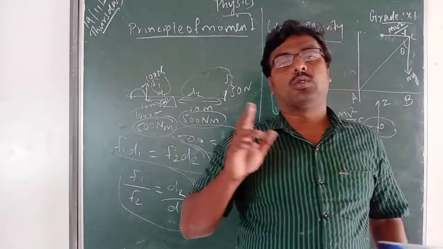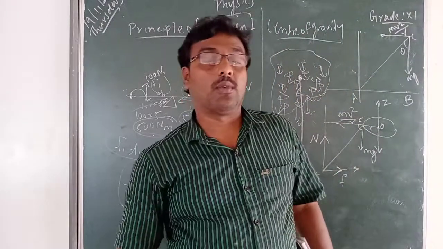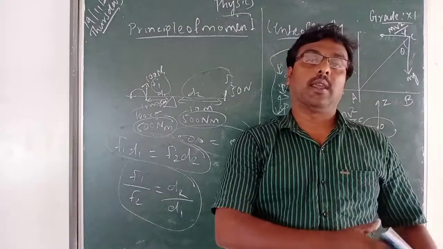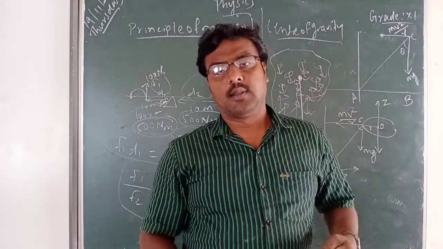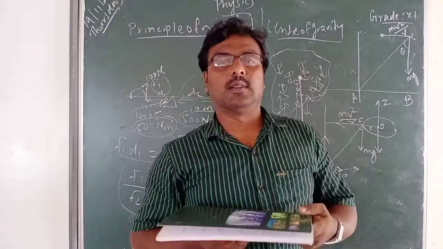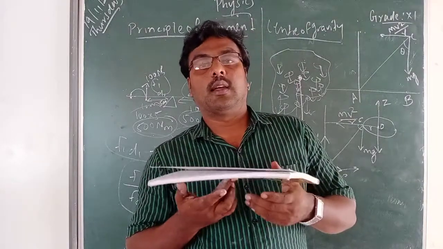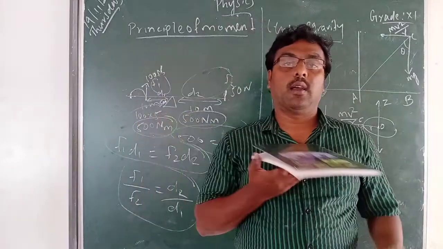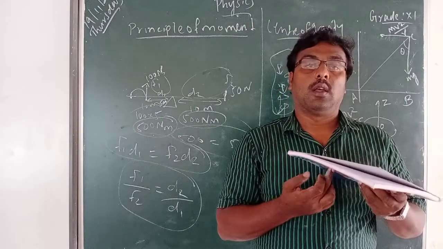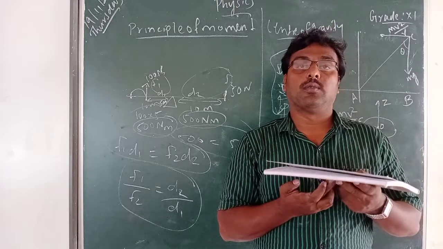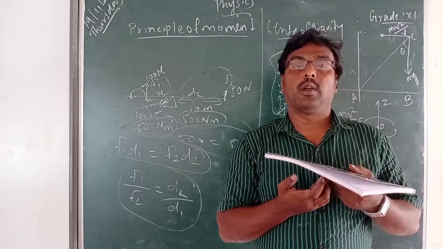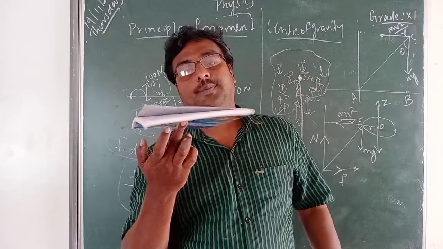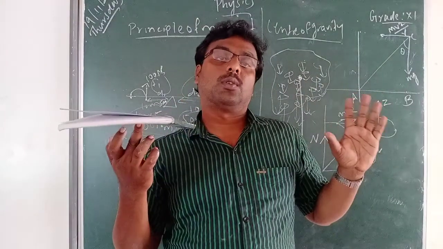And there are two ways you can find out the center of gravity of this rigid body. The first one is trial and error method. Trial and error method means what? Just take the rigid body and place your finger at different positions. And where this net force is acting, at that point the object starts to balance. So this is one method.